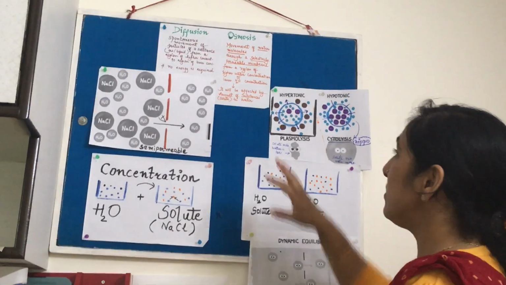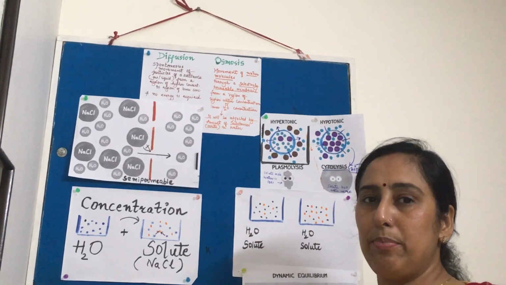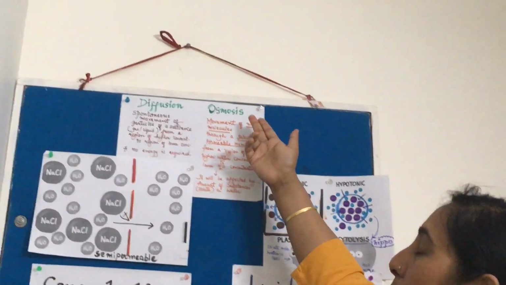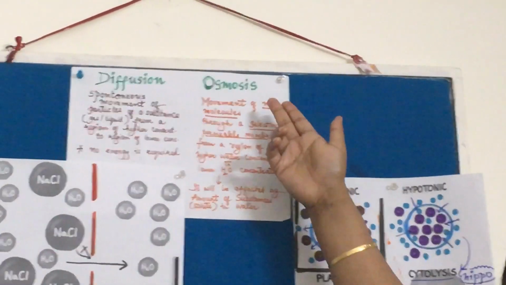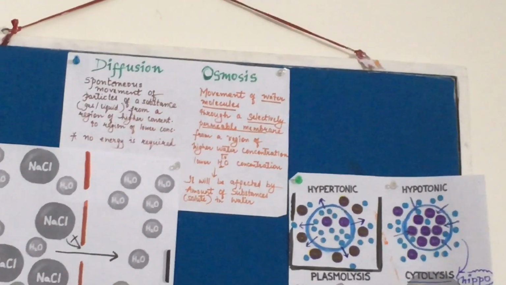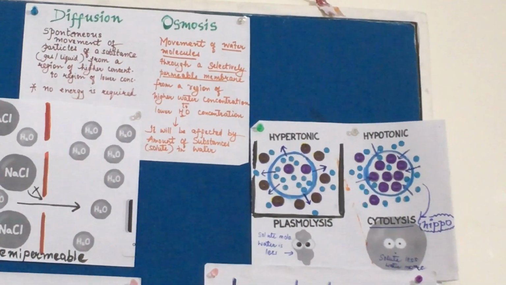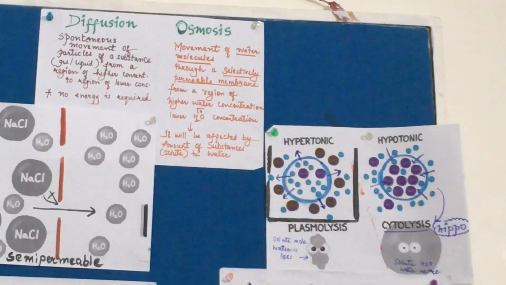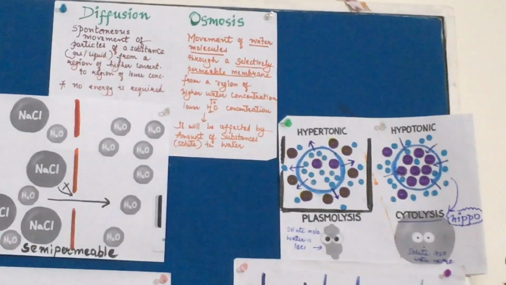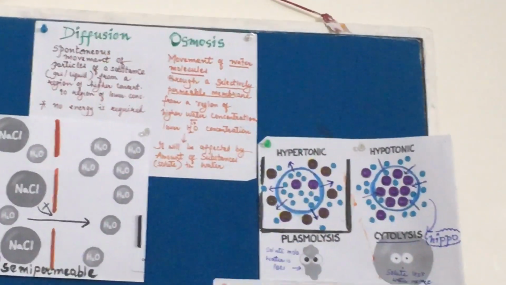Now, our focus is osmosis, because with this concept comes another word that we had discussed in the previous lecture, that a semi-permeable membrane is there. If a movement of water molecules, a movement of particles happens through a selectively permeable membrane, and again from higher concentration to lower concentration, then we are going to say that it is osmosis. So focus on the definition, where three parts you have to understand. Number 1, the movement is there; number 2, through a selectively permeable membrane; and point 3, the movement needs to be from a region of higher concentration to a region of lower concentration.